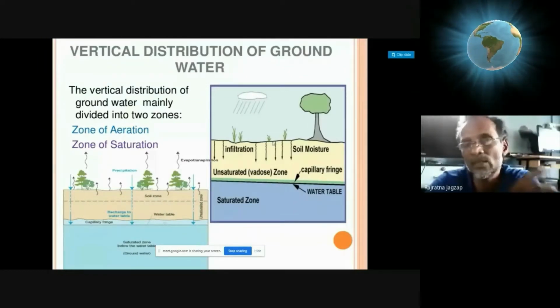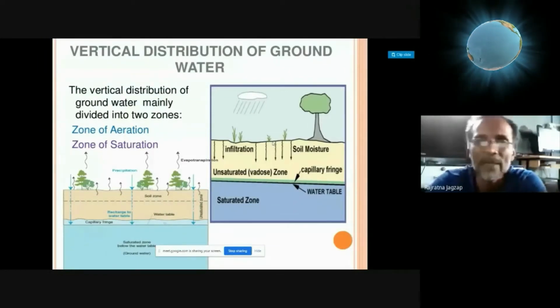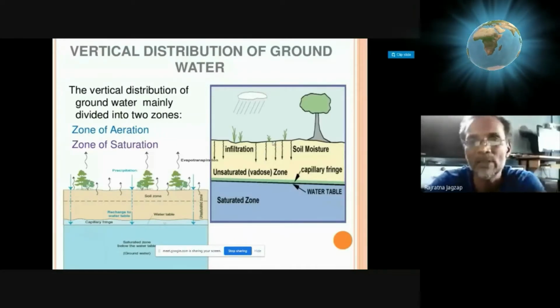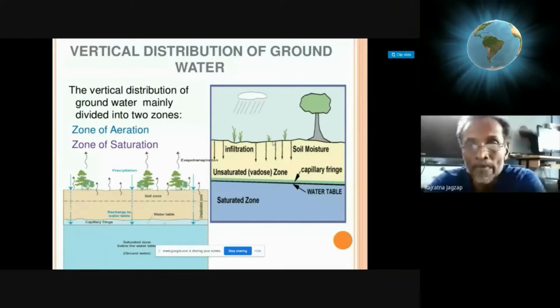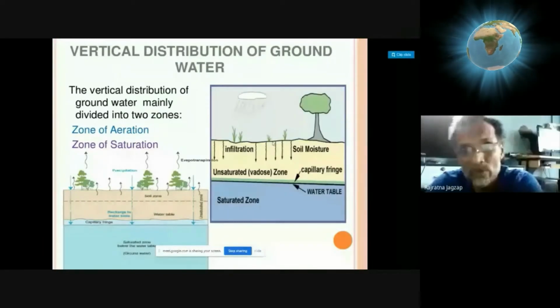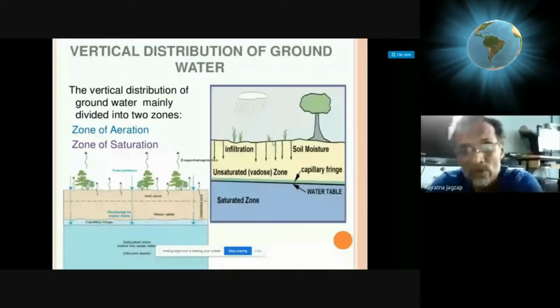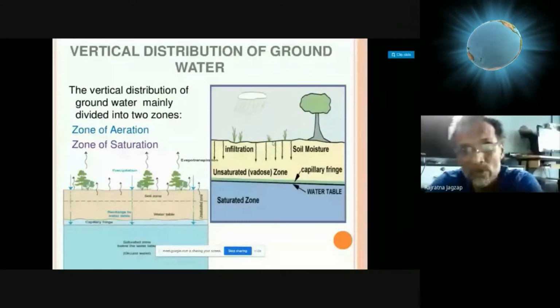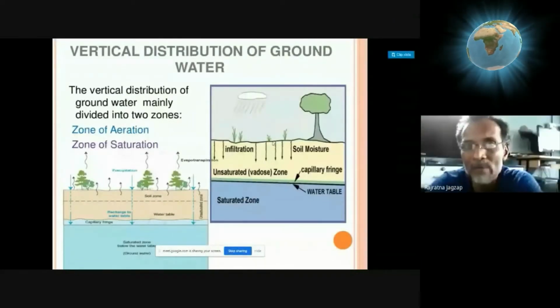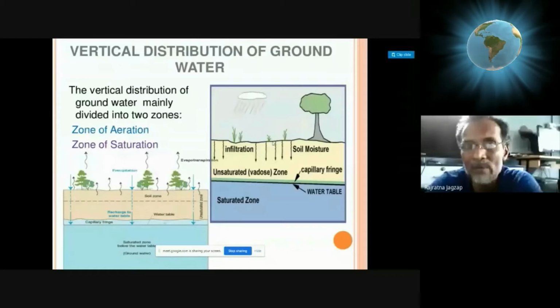So that means it also depends on characteristics of the material through which the water is coming in under the effect of gravity. So let's say now this water starts its journey downwards below the surface and becomes a part of underground water. So as soon as the drop enters below the surface, it becomes a part of the underground water system. Okay. So up to what depth will it go?